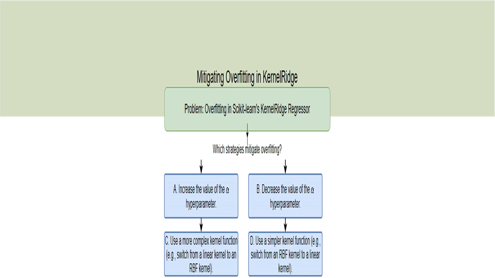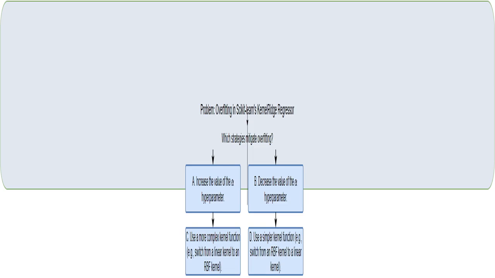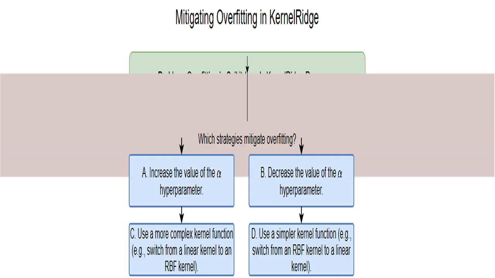Let's dive in. You're using kernel ridge from sklearn, a powerful tool for regression. But you've run into a common problem: overfitting. Your model is too closely tied to your training data, and you need ways to improve its ability to generalize to new data. I'll help you find the best solutions. This question focuses on practical solutions. I will guide you through the choices presented to help you identify those that specifically address the problem of overfitting in a kernel ridge model. Let's explore the options step by step.